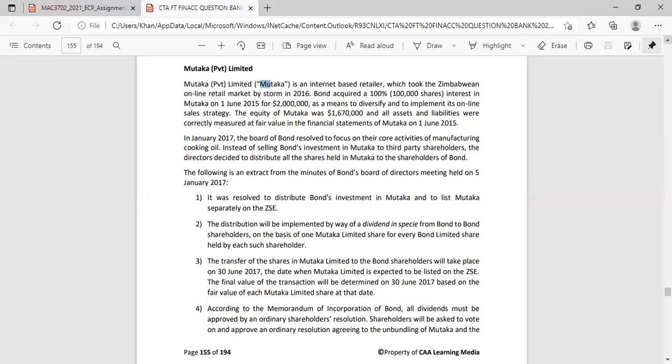So Mutaka acquired. I always ask if you can recognize a company, because for some odd reason the questions become a little bit more enjoyable, because you can relate it to a company, and in your mind you are doing calculations that may be of a real company.